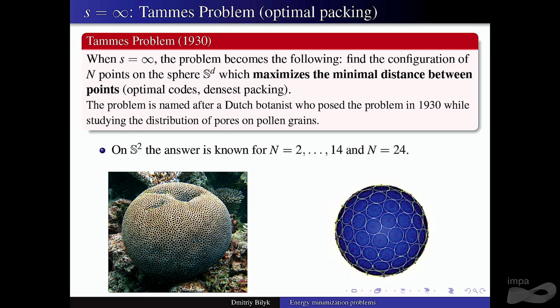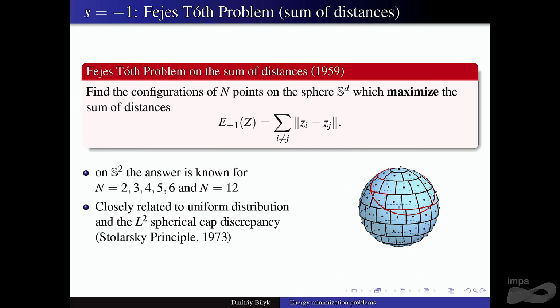Tammes was a botanist studying pollen grains. And here, for the best packing problem, if you're on S^2, answers are known for a few more values of n, so it's a little bit more, but still not a lot. Okay. All right.